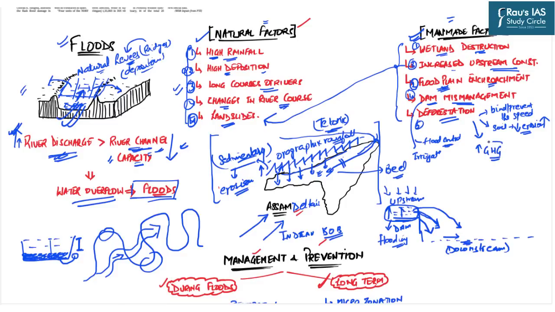Now, these greenhouse gases lead to an increase in the temperature, and this increase in temperature further leads to melting of the glaciers, and this melting of glaciers increases the discharge of rivers. And as we discussed in the beginning, if the river discharge increases, we have a high probability of floods. So these are the natural as well as man-made factors behind the recurrent floods in the state of Assam.